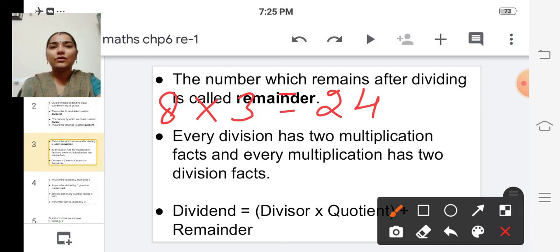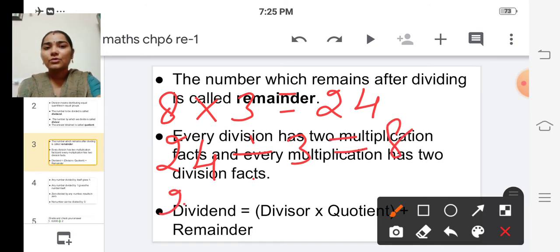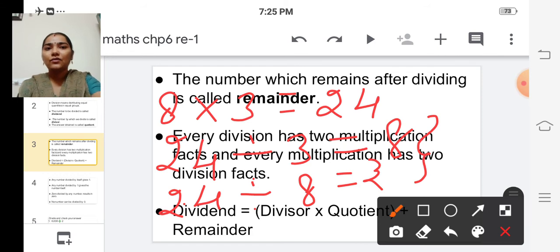So for this multiplication, we can write two division facts. How? 24 divided by 3 is equal to 8, and 24 divided by 8 is equal to 3.